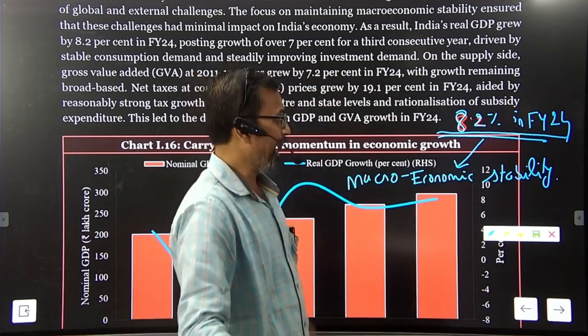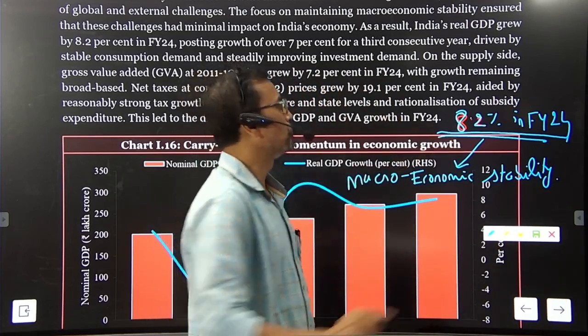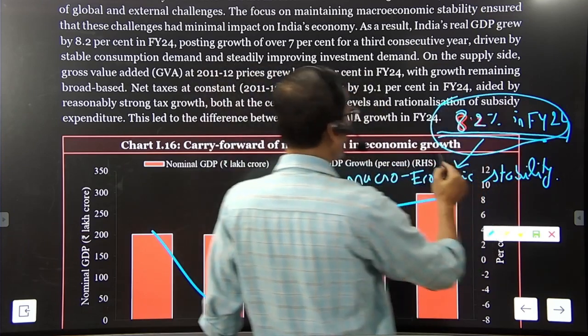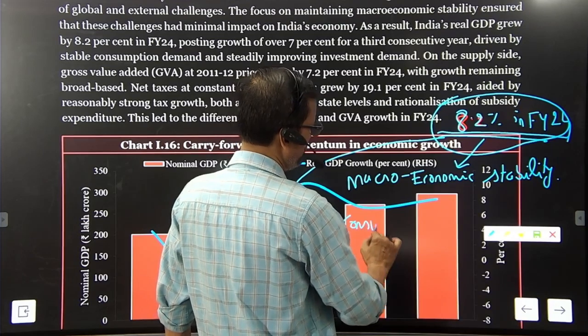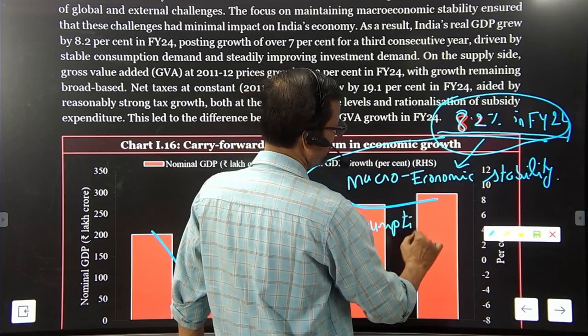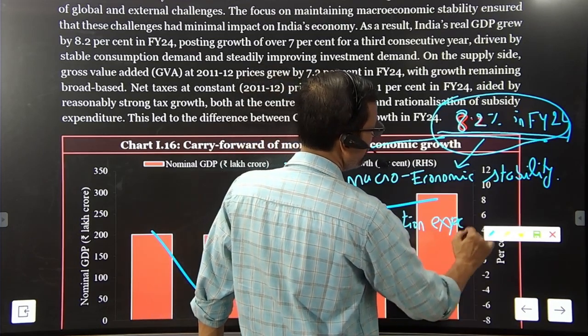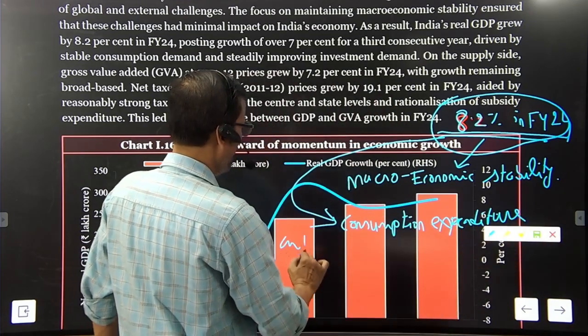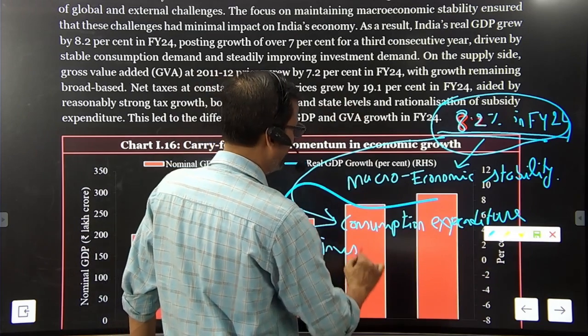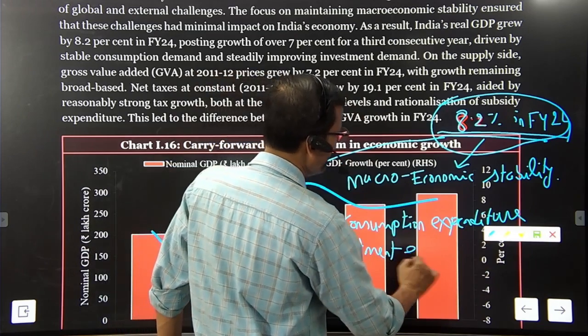Behind this growth, there are two major components. One is consumption expenditure, and the other is government investment expenditure.